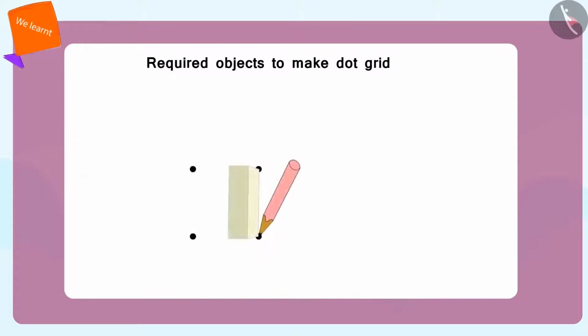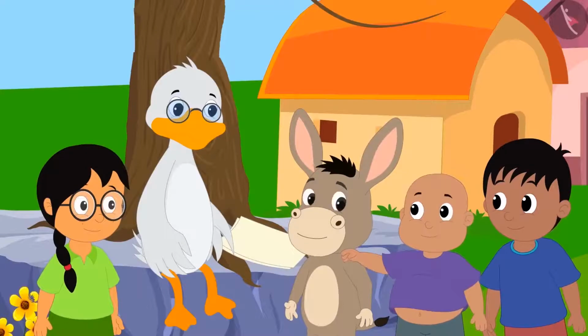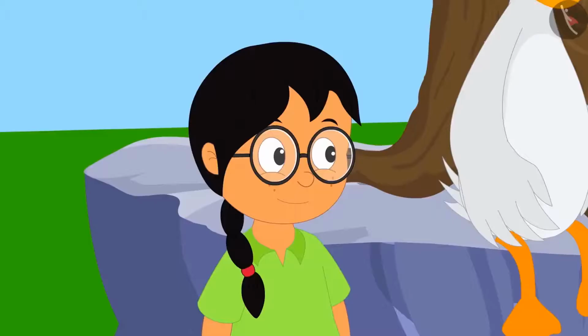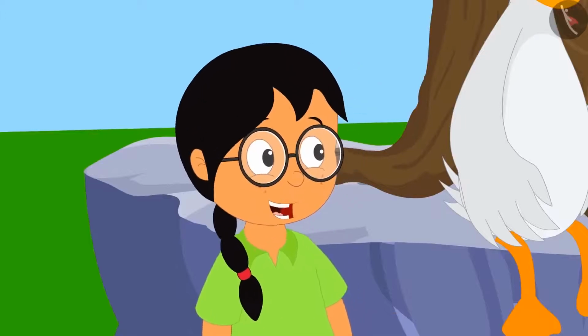To make it, you can use a ruler, a rubber, a matchbox, or any other small thing, Bhola said to Meenu. With some practice, I can make this dot grid almost myself. Can you please show me how to use this dot grid?